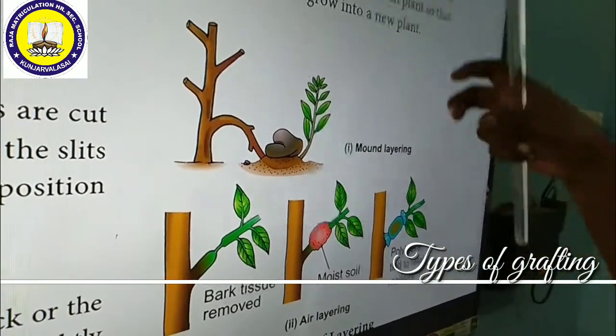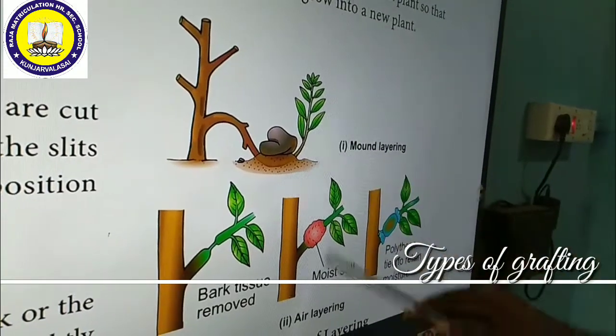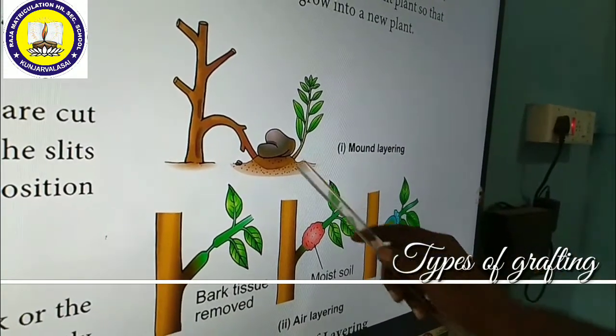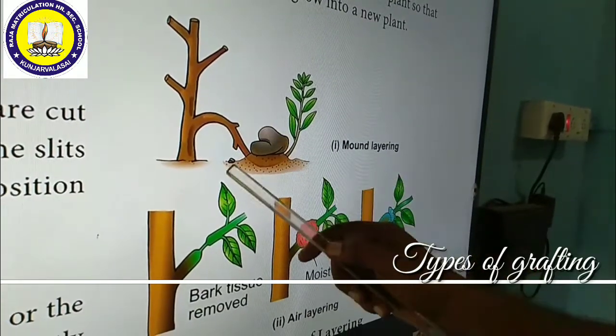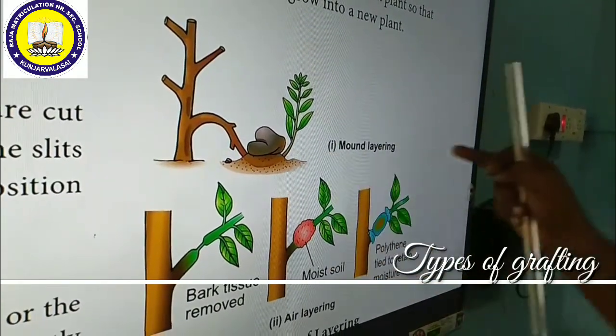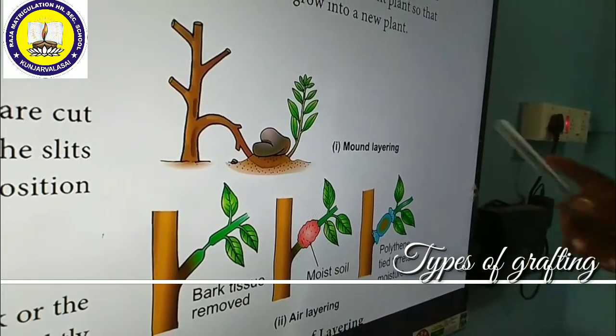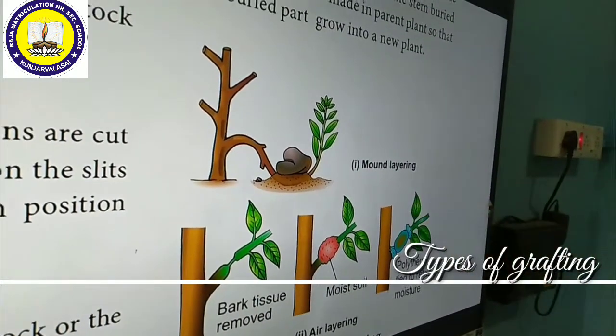If necessary, you can keep some stone on this burial area. After a few weeks, some roots may arise. After formation of roots, this part of the stem can be cut, and that can be developed into a new plant. Such a type of layering is called mound layering.